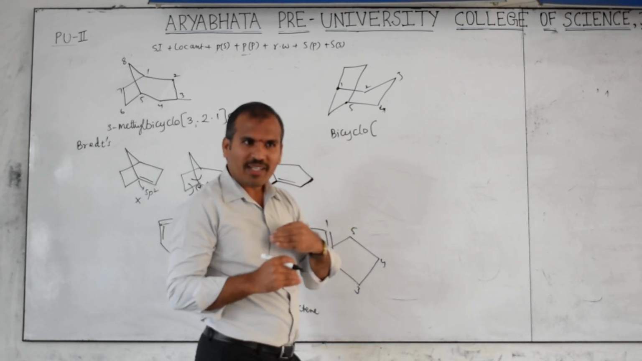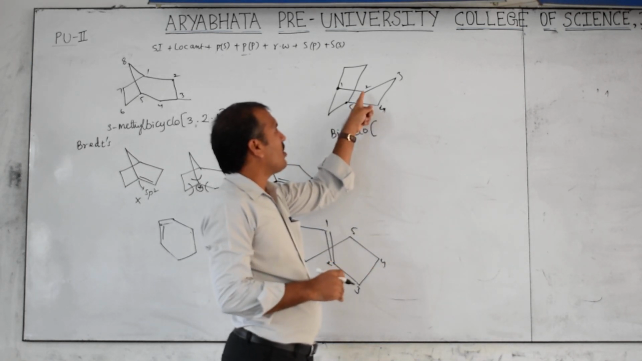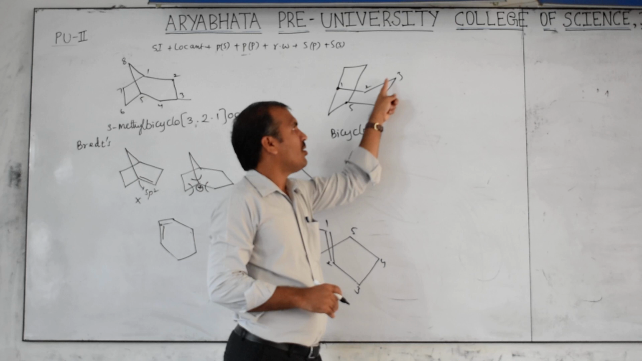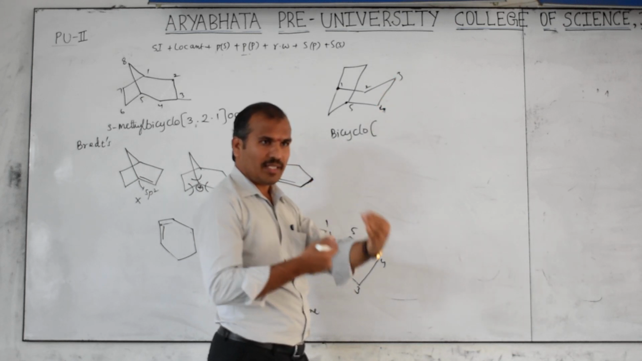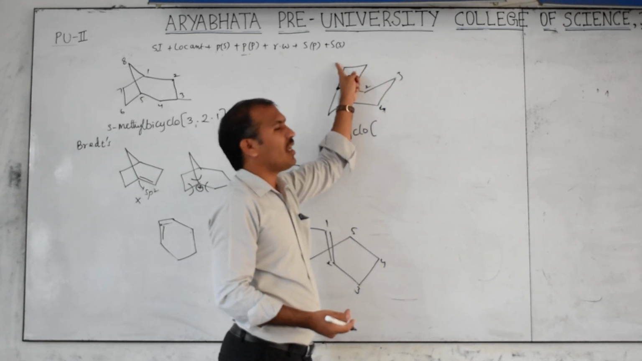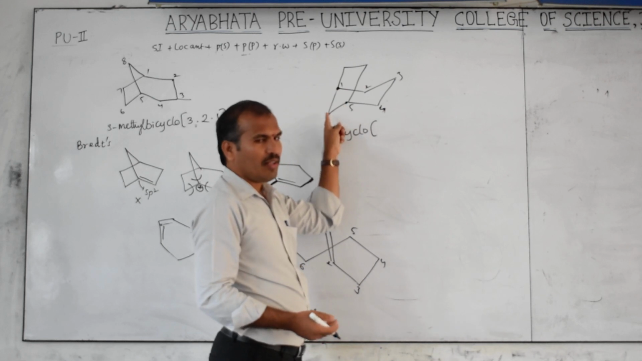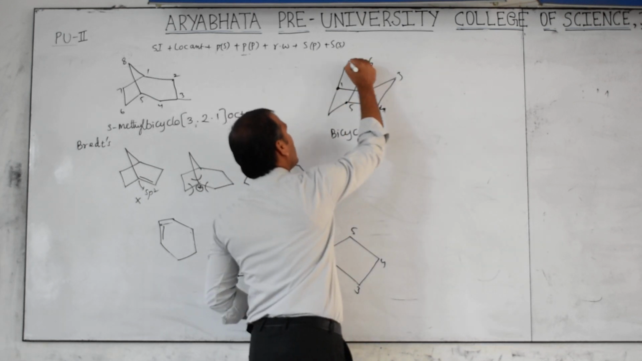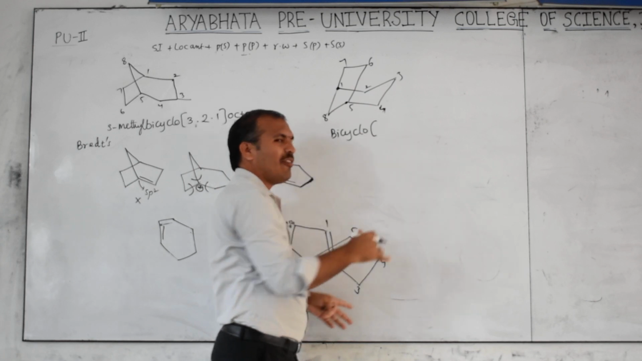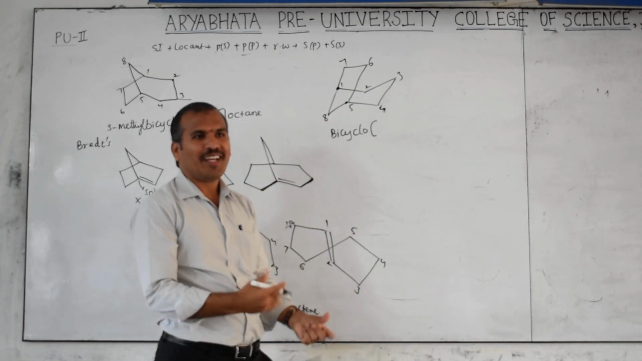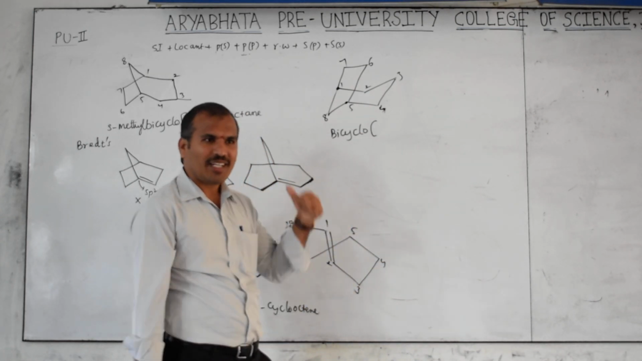X, Y, Z should be in decreasing order. So decreasing order means this is a 3-member chain: 1, 2, 3. Next 2. Next 1. Here how many chains are there? 2. Then here 1. Then it should go up: 6, 7, 8. Anyway, here the substituent is not there, that's why no problem. If the substituent is there, then it is difficult.